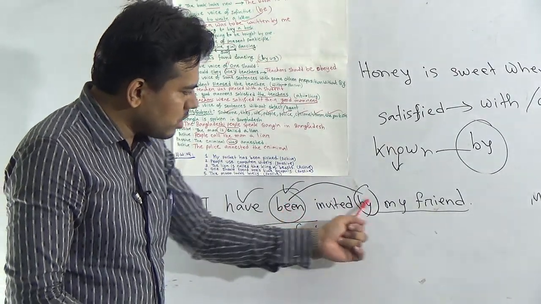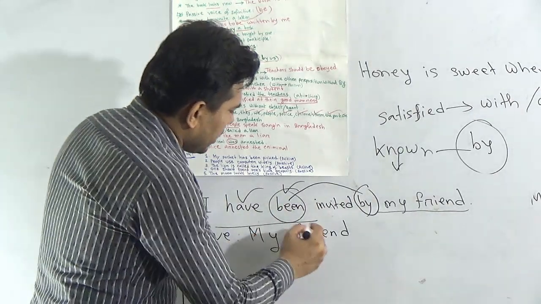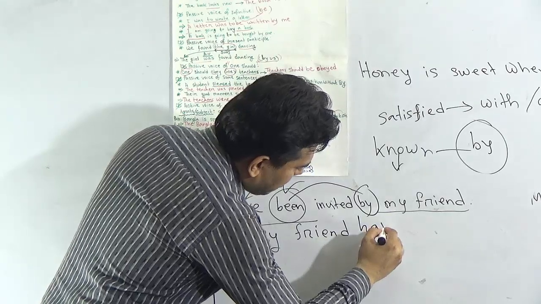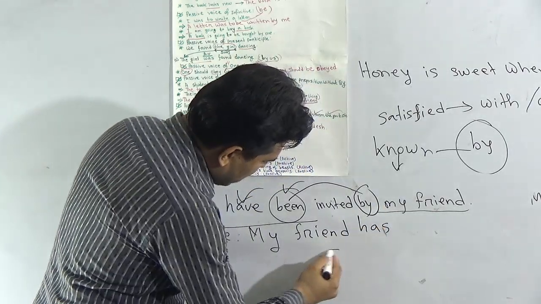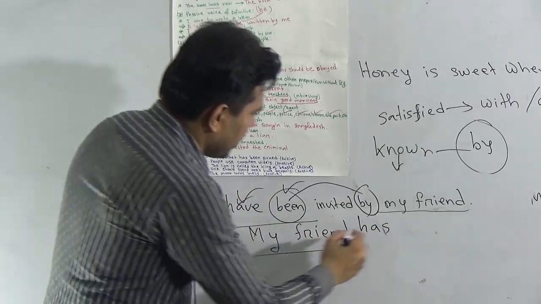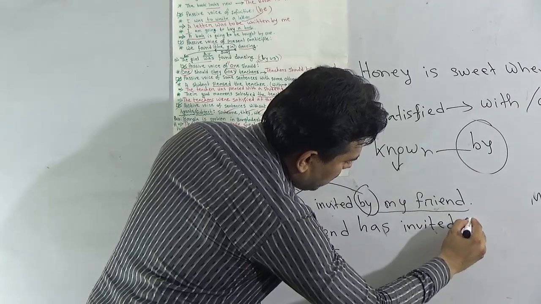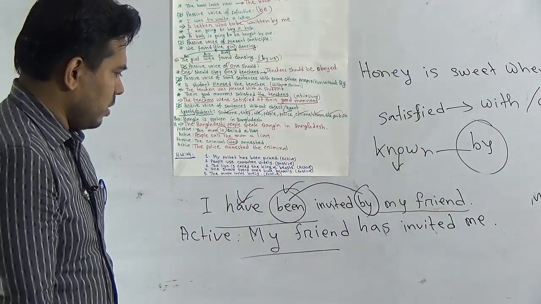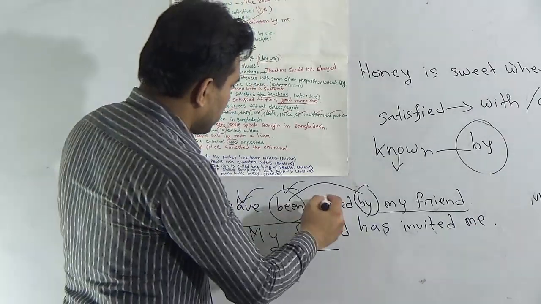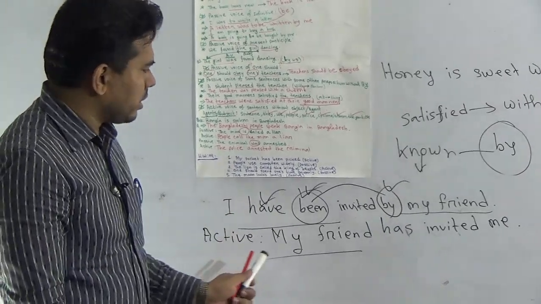That's why we can't use these two words. Then follow the rest of the words. My friend, here have, we can't write have because our subject is third person singular number. That's why we have to use has. My friend has invited me. It's done. You can't write by, you can't write been. This is the passive to active.